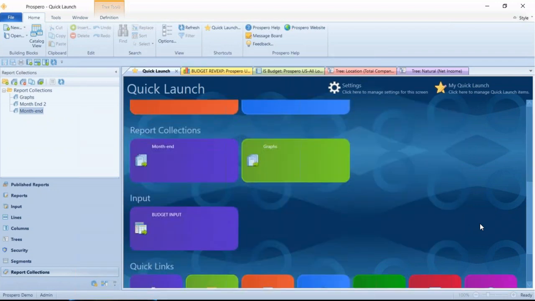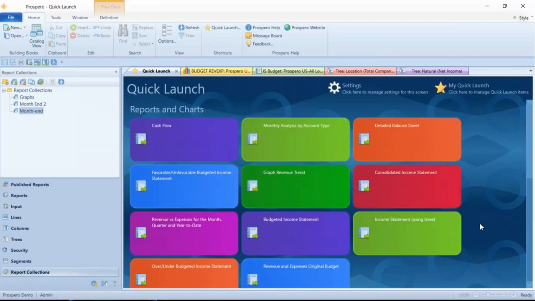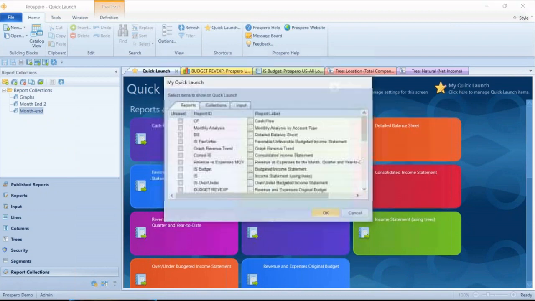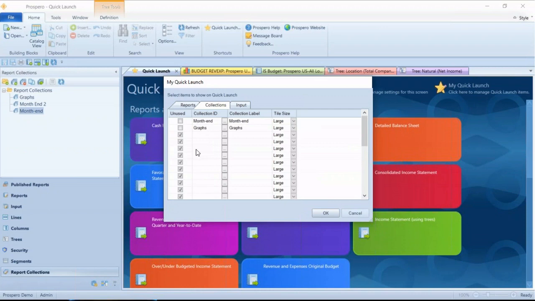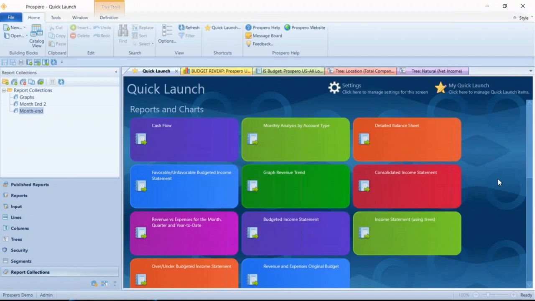This quick launch window is customizable for every user that we've got. They can just go to My Quick Launch, and they can pick out which reports they want to have handy, which input screens they want to have handy, and any collections they want to have handy. So a great, easy way to keep those right on your quick launch, easy to run those with one click.